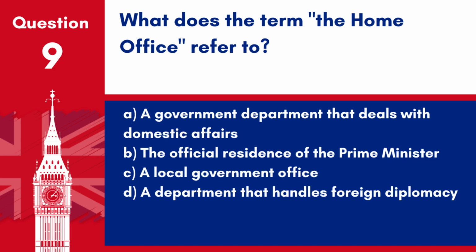Question 9. What does the term the Home Office refer to? A. A government department that deals with domestic affairs. B. The official residence of the Prime Minister. C. A local government office. D. A department that handles foreign diplomacy. Answer. A. A government department that deals with domestic affairs. The Home Office is responsible for immigration, security, and law and order.